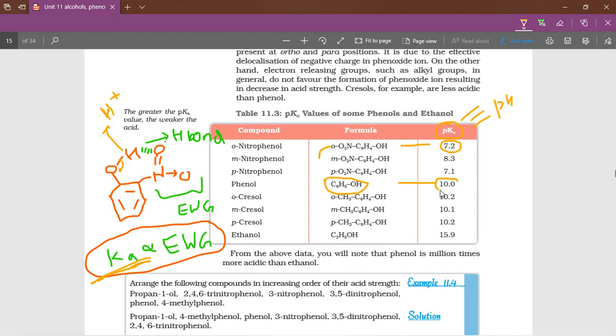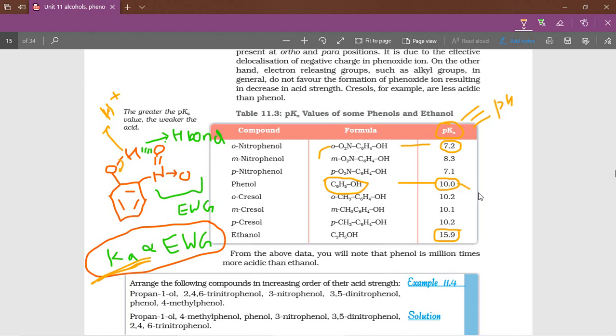pKa value is higher means the acidic strength is decreasing. If you see here for alcohols, more pKa value, that means less acidic strength. So each number indicates 10 times.